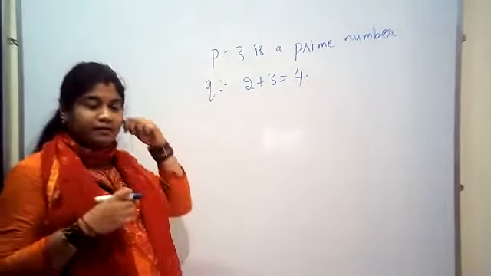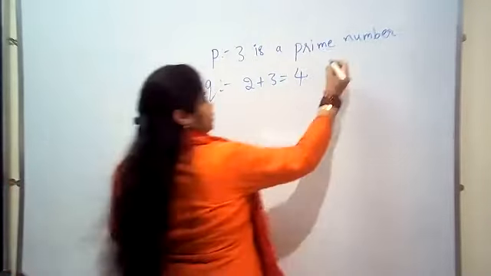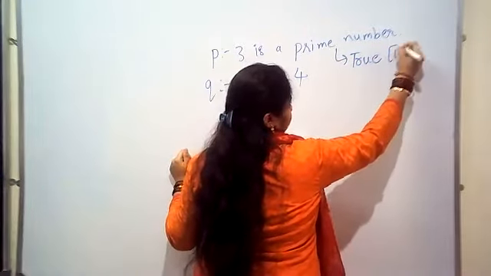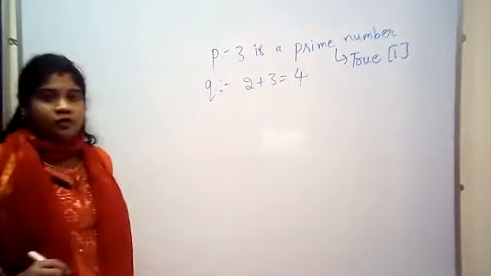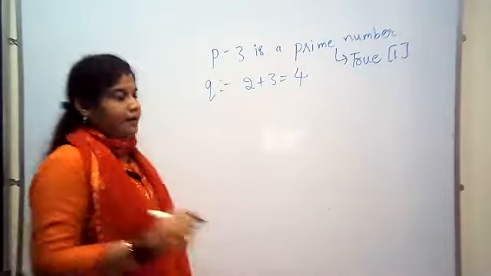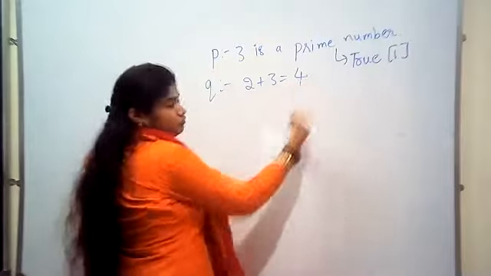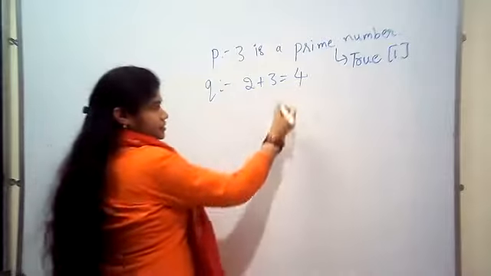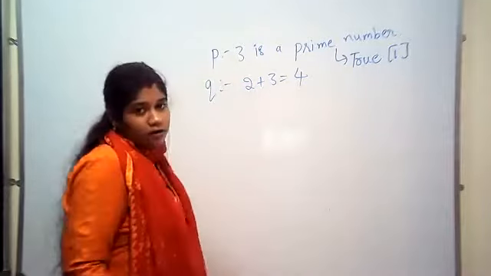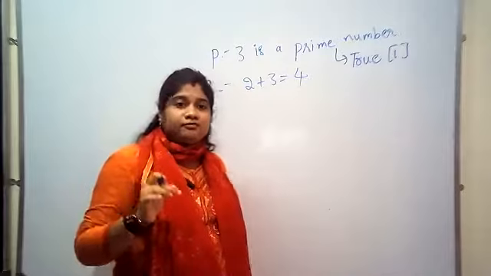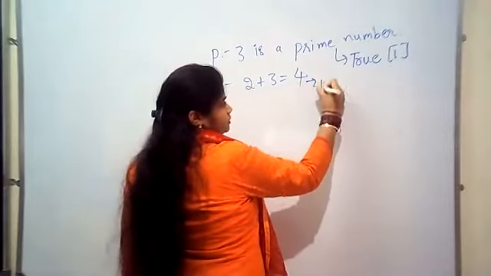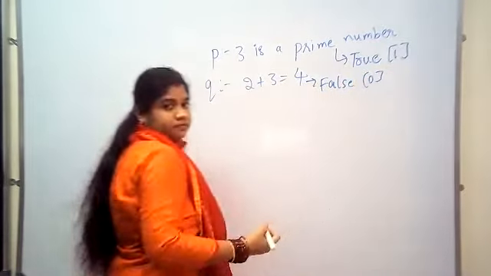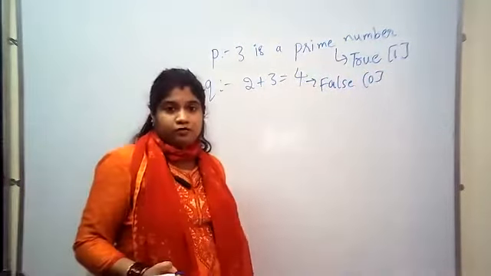What is that, 3 is a prime number? Whether it is true? Yes, it is true. Or 1 I will write. True, or it is 1. Now 2 plus 3 is equal to 4. Whether this is true, 2 plus 3 is 4? No, it is wrong. 2 plus 3 is 5. So this is false, or 0. Fine.